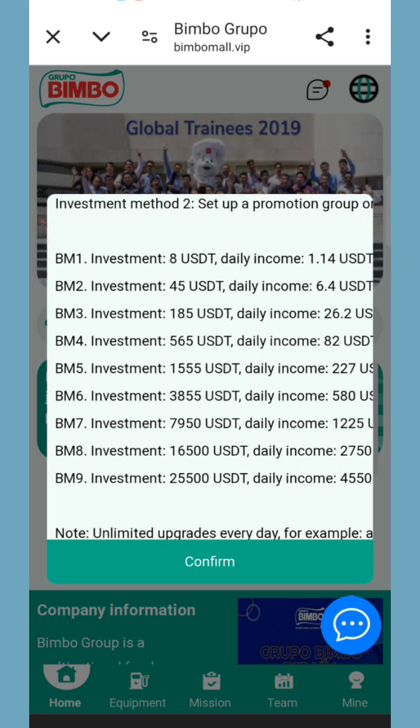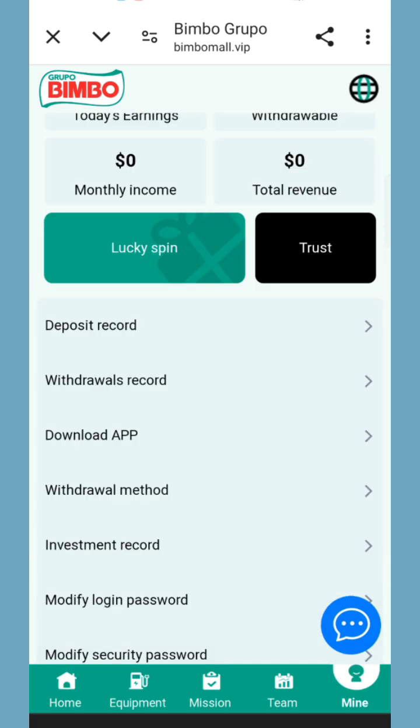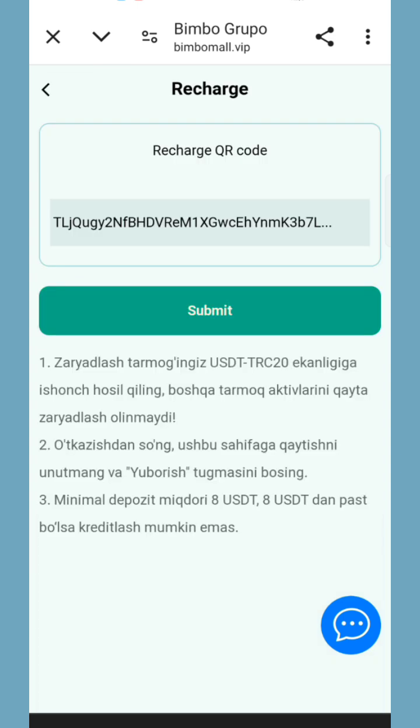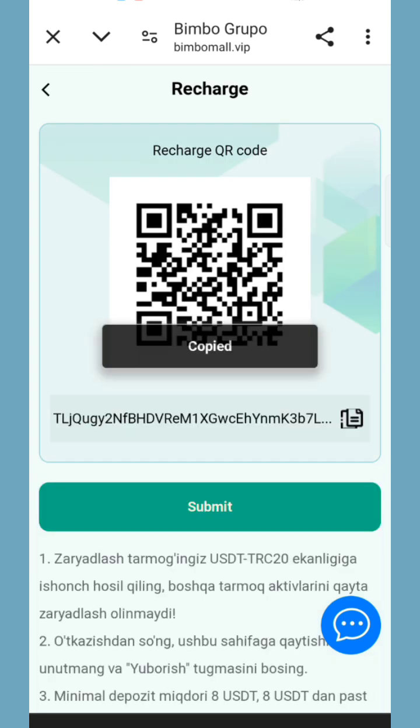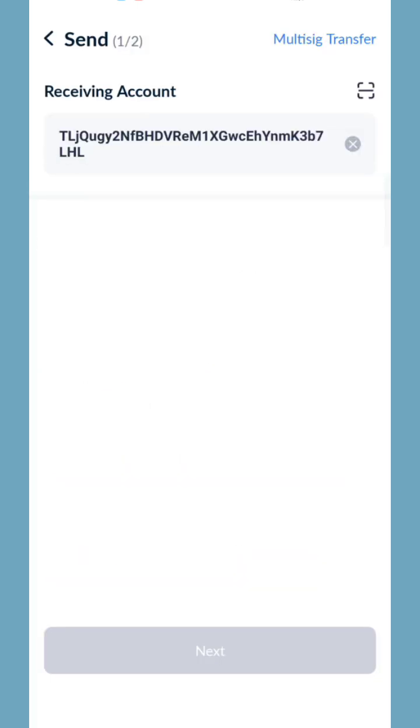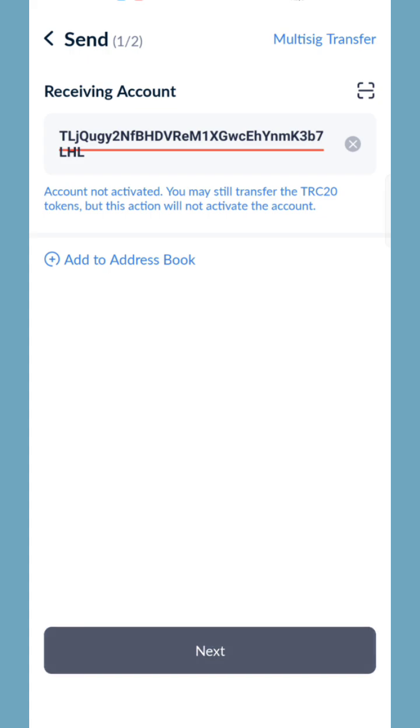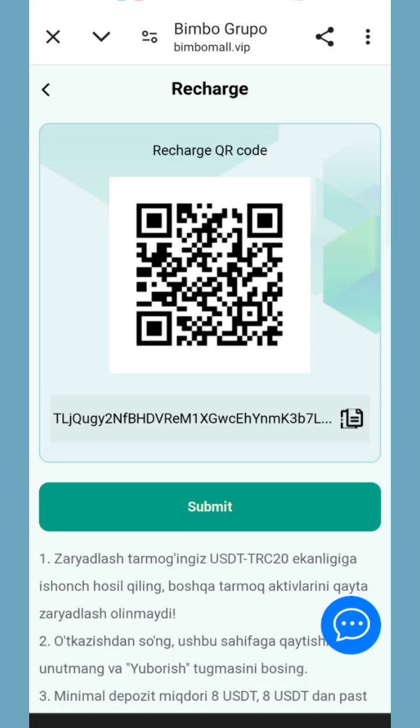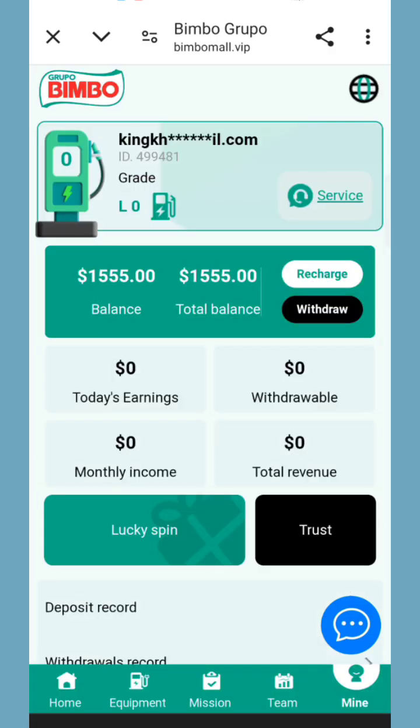So now click on Confirm. Then click on Mine. Now guys, I will tell you how to deposit. Now click on OK. Then copy this address, open your wallet, and paste the address. Then click on the Send button. So guys, I am sending 8 USDT. After transferring, click on Recharge Submit, and your amount will be added in the website.